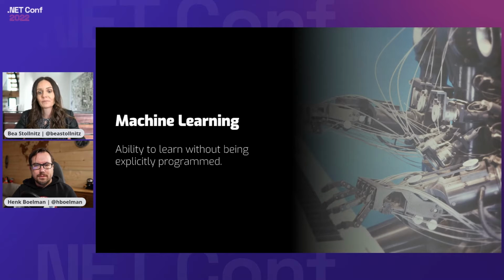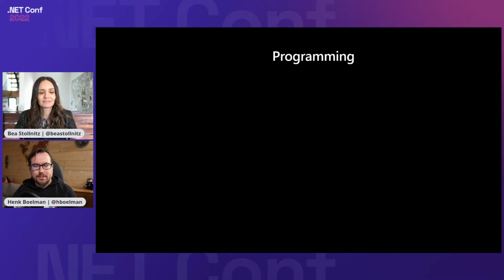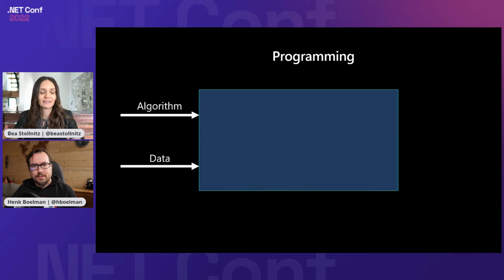So assuming that we're all programmers here, right? When you're programming, generally, the mental model that you have in your mind is that you're going to be writing an algorithm, you're going to be writing code, and you have some data that goes with that code, and then you produce an answer. So for example, you might have some database with SQL contacts, and then you write some code that extracts contacts based on some term that people type, and then it will produce the answer, which will be the right contact that matches that term. So that's something we're all familiar with.